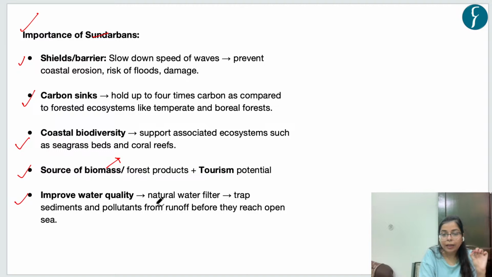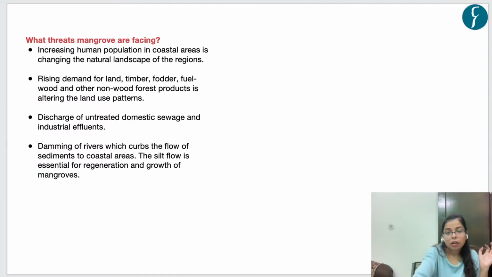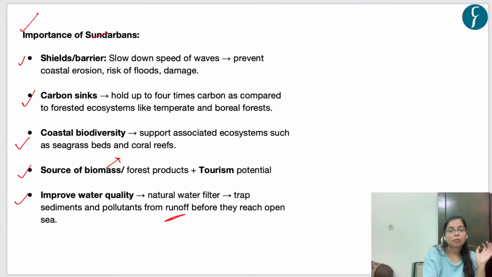So they act as a natural water filter, and they trap the sediments and pollutants from runoff, and they do not let these sediments run off into the Bay of Bengal or into oceans, right? Now this is the importance of mangroves, right?